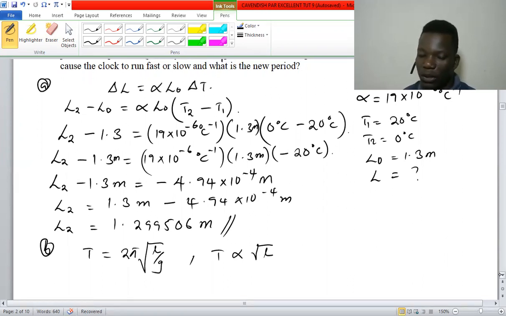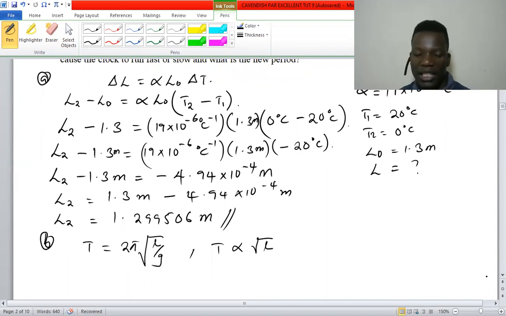So what we expect is that when the length is increased, the period increases, meaning it takes more time to complete one oscillation. If it takes more time, it means the clock runs slow.